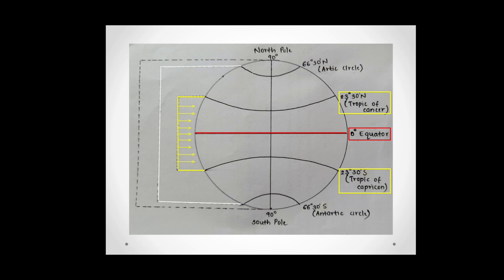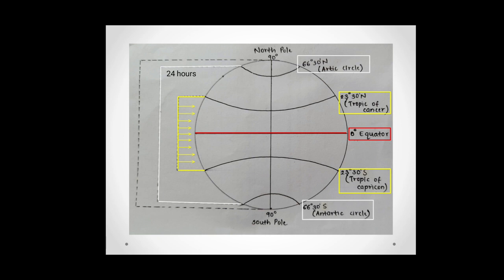Moving forward to the next important parallels, they are the 66 degree 30 minute north and 66 degree 30 minute south parallels. The 66 degree 30 minute north parallel is the Arctic Circle and the 66 degree 30 minute south parallel is the Antarctic Circle. Now, in the regions between these two parallels, there is a 24-hour day format throughout a year. That is, each day in a year has daytime of 24 hours. Most of the changes in the season occur in these regions.